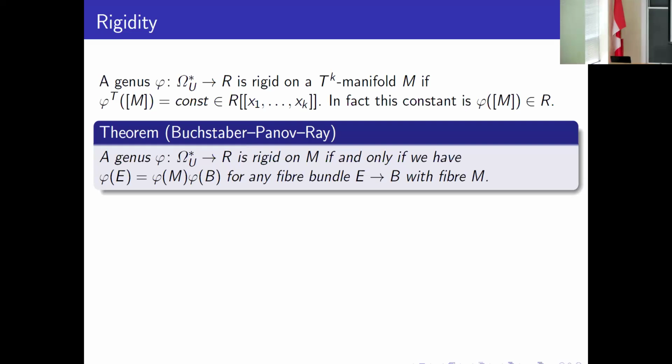Okay, we have an example of a genus: the signature, the signature of multiplication in homology, is a well-known genus.